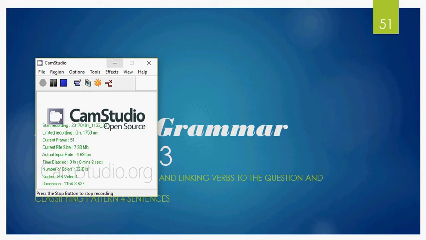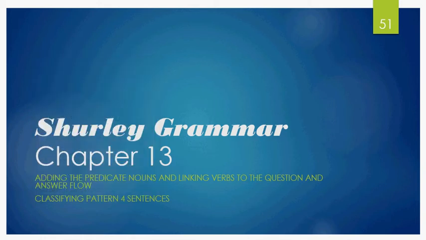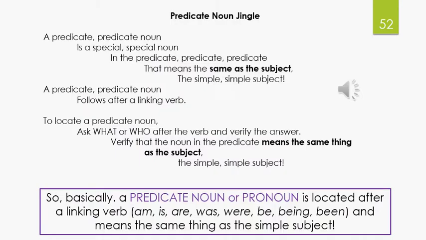All right, everybody, we're going to be starting on chapter 13 of Shurley Grammar. We're going to be adding the predicate nouns and linking verbs to the question-answer flow. And when we do this, we'll be classifying pattern 4 sentences. So I told you once we started these new patterns, they'd be kind of coming pretty quickly.